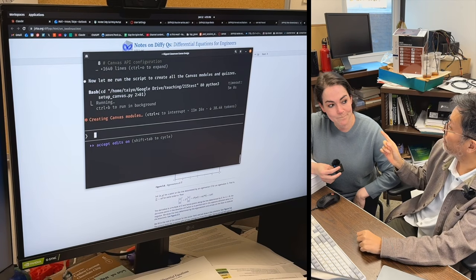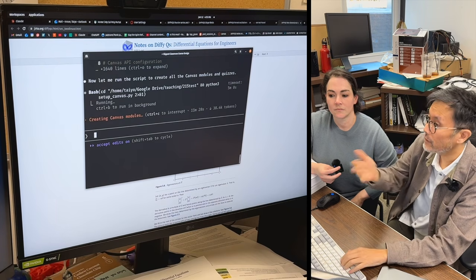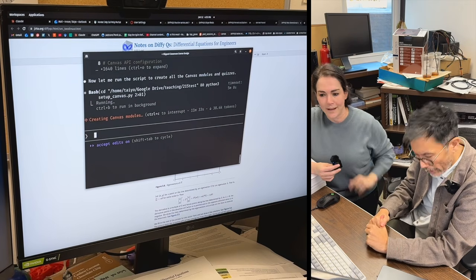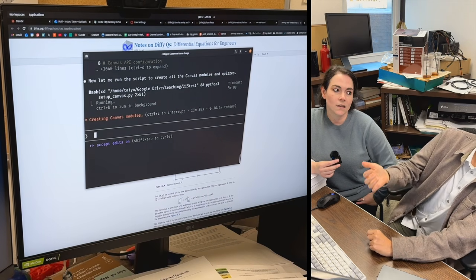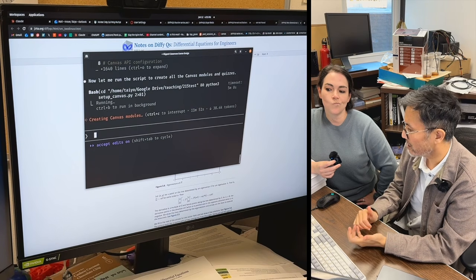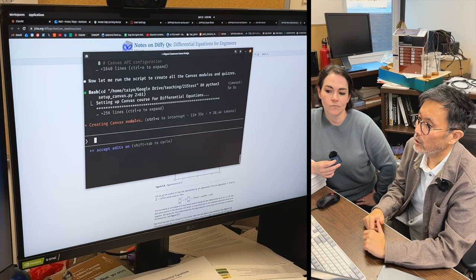Those are FERPA protected, right? There's a term for it. School officials. Like Canvas is a school official. Canvas knows what everyone ever got in your test, so you can't violate FERPA by using Canvas. Something like Claude Code doesn't have that kind of agreement with the CSU, or that I know of, at least not yet. And so there's that issue.